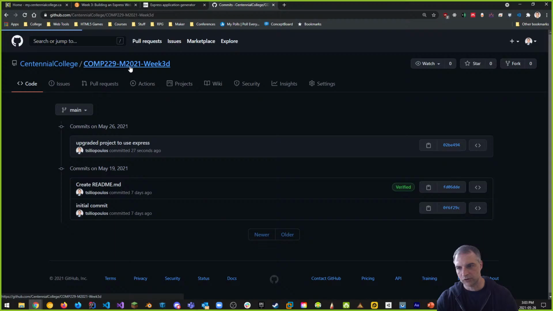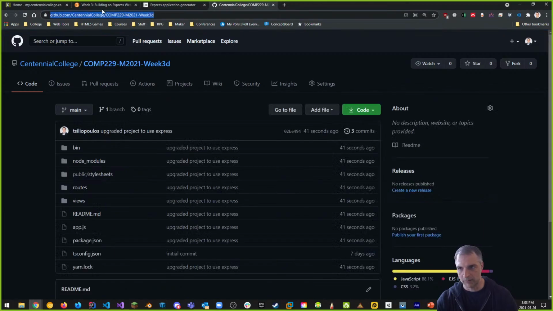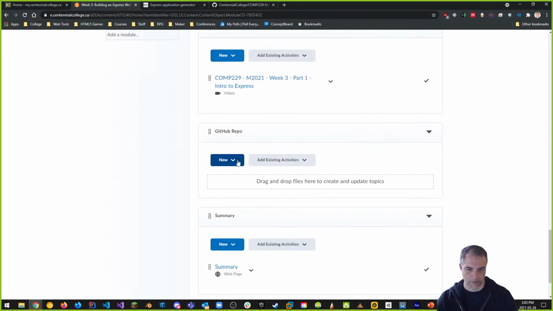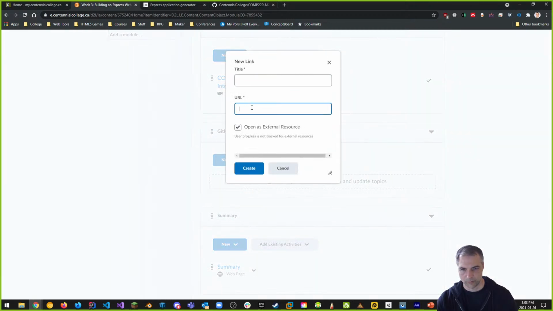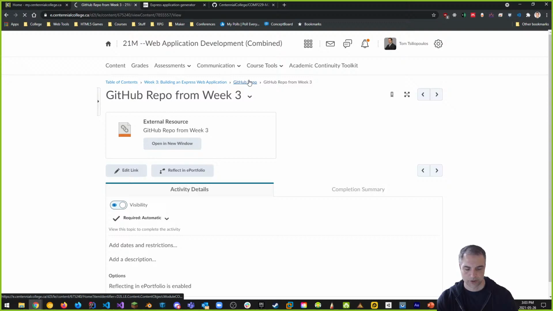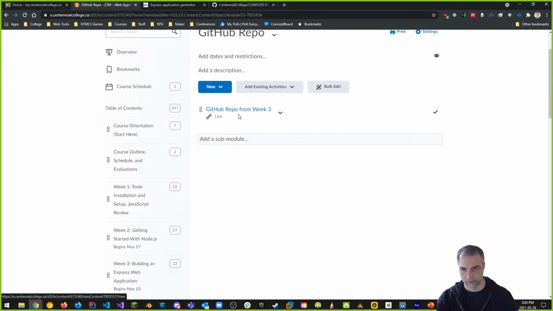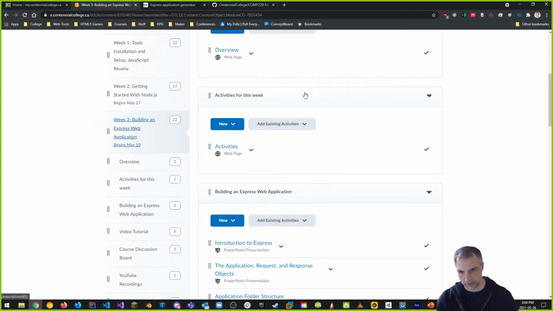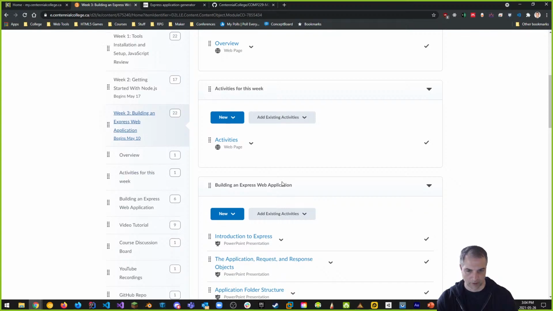So now what I need to do is I want to share this GitHub repository with you, and I'm going to copy this and go into our week 3. And under week 3, there's going to be a section where it says GitHub repo, and I'm going to add a new link there where you can follow me. If you want to compare your code with my code, this is a good example of how it's going to work. So this is the GitHub repo from week 3, okay? So if you want to follow along, go up on eCentennial, and you can get a link for that, which I think is really useful. It'll be useful for you guys as you go forward. So there's the GitHub repo for week 3. Okay, and that should be in the week 3 course shell part, the module for week 3.